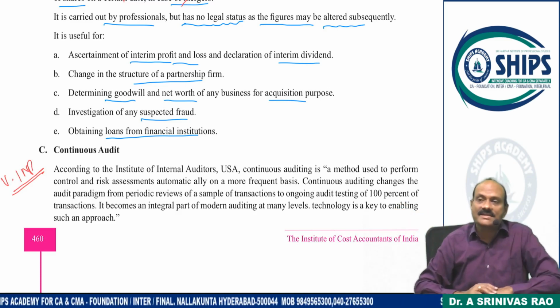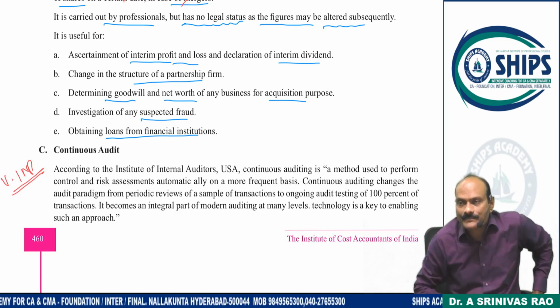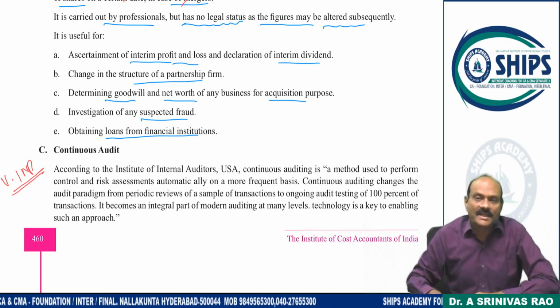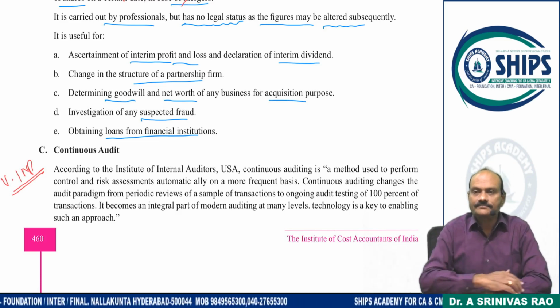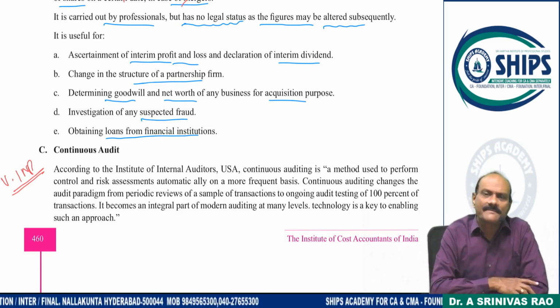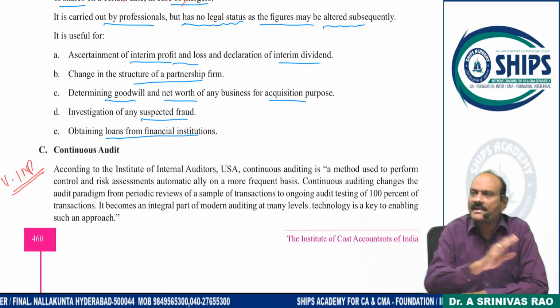Sir, what are the advantages of continuous audit? Speedy detection of error and fraud, because every fortnight or every month audit is there.